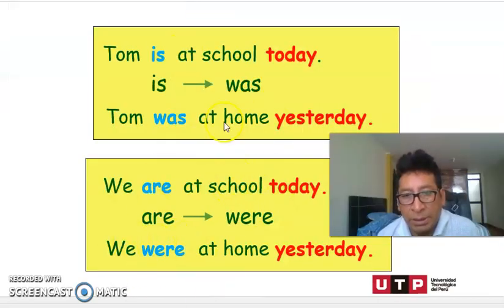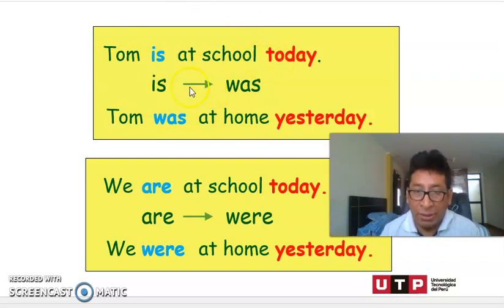We have some examples here to understand better how to use the verb in the present and also in the past. Look at this first example. Tom is at school today. Can you see it here? Is. Right, and that's in the present. And the time expression is important. Today. But look at here. Tom was at home yesterday. Was is the past of is. Tom was at home yesterday.